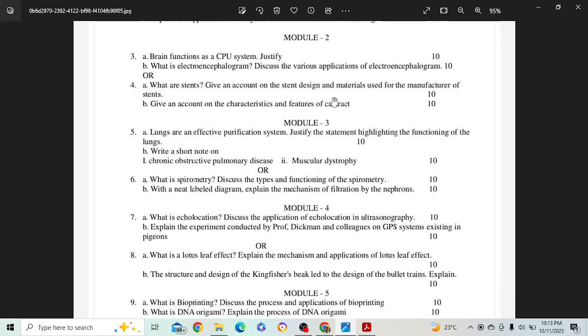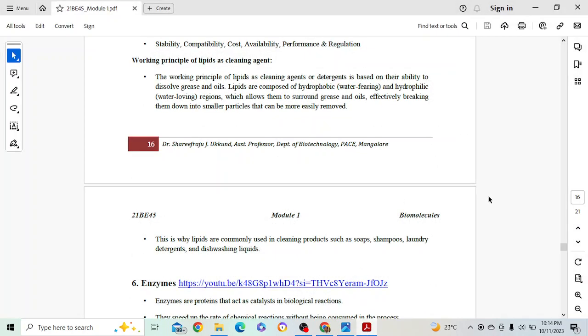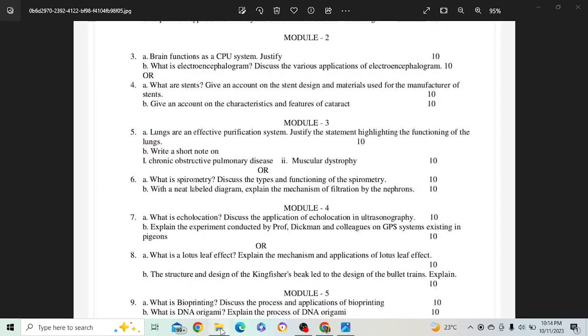So the next module is module 2. The third question: brain functions as CPU system, justify. A very good question, I would like to say, because the first module is done. Let's go to the second.